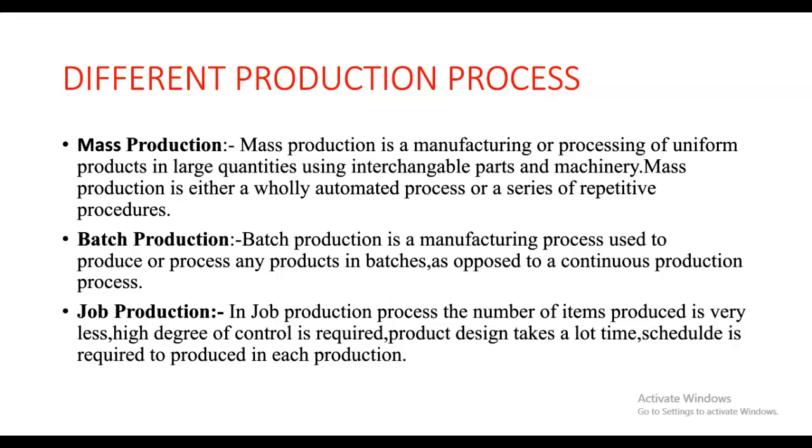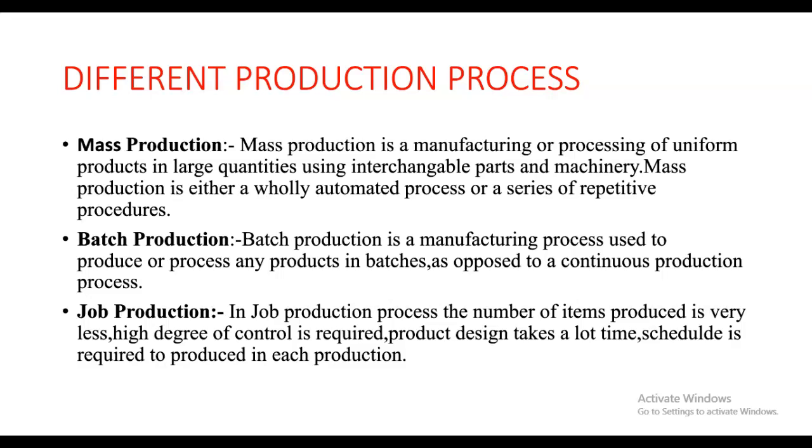Means in the mass production process, we generate the same type of product again and again in larger quantities according to the demand of the customer. In the mass production process, the worker or operator involved can be less skilled because in mass production most of the industries use an automated process. And handling and movement of all the processes in mass production are easier as compared to the other production processes, and the use of PPC in mass production is easier because in mass production we generate the similar kind of process again and again in a repeated way.